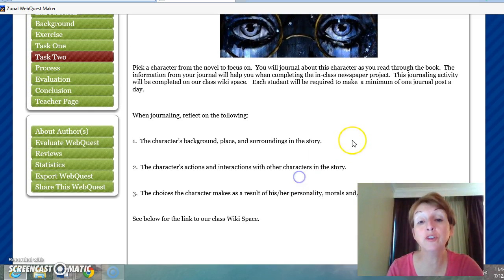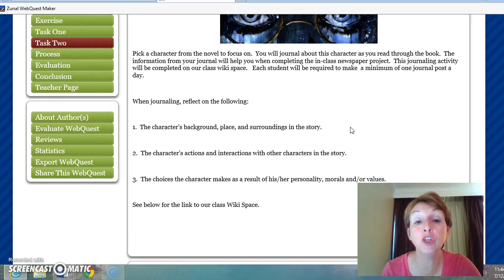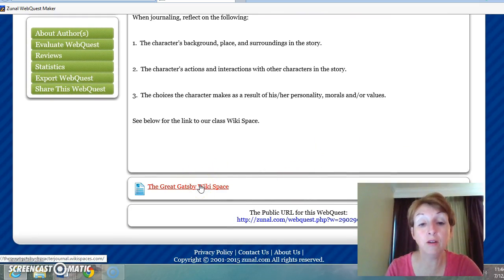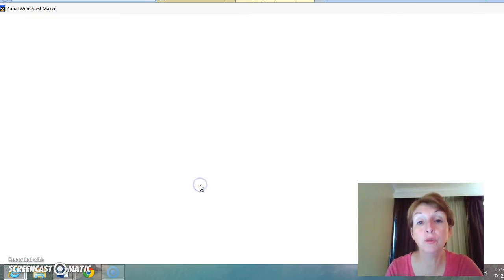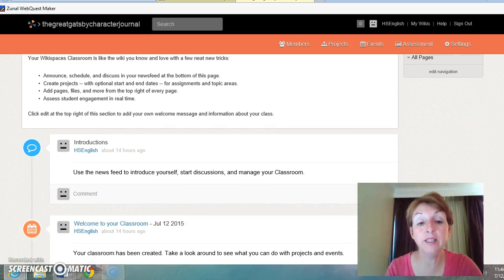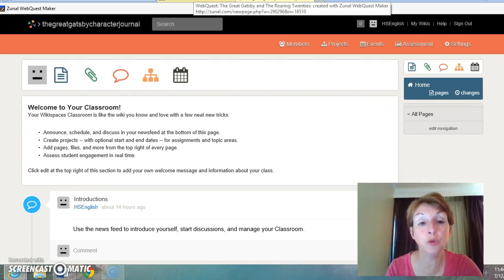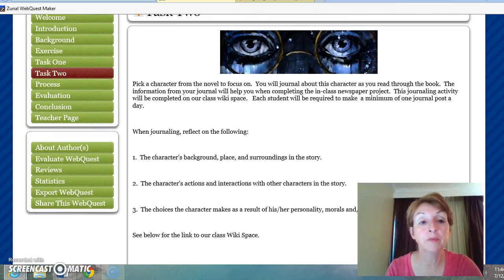So basically what you're doing here is you're picking a character that you want to focus on, and then you're thinking about them in these terms. And every day I want you to go on the wiki space, and here it is. I'll click on it right here, which you can go to. We'll give that a few seconds here. And you can write down your thoughts and journal your thoughts about the characters as you read through the book.